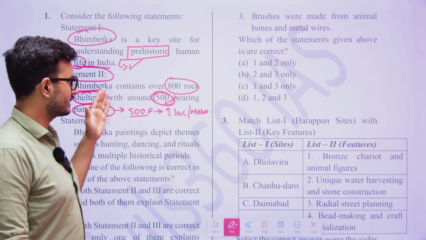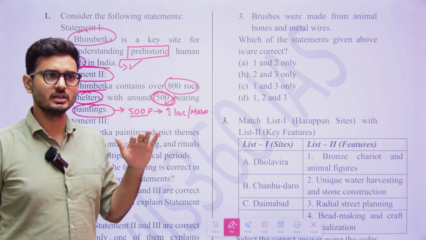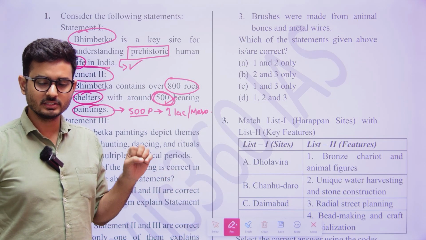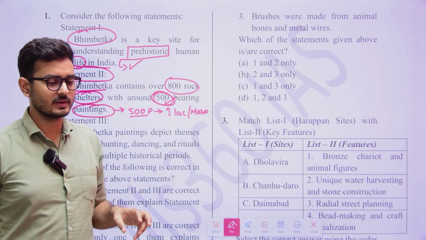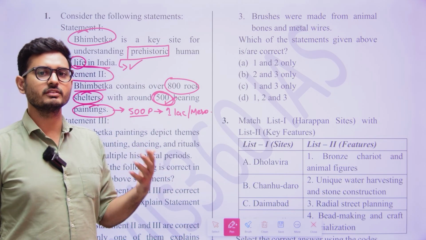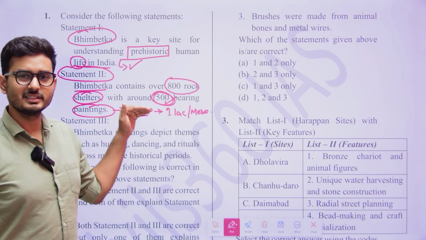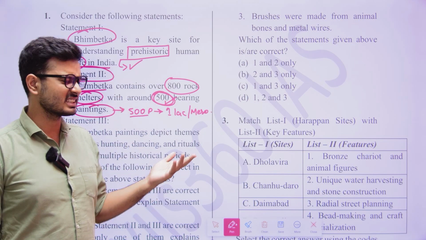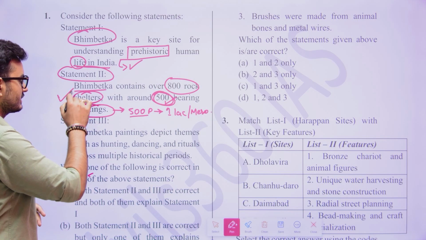So from there, we need to understand what the examination wants. See, the examination will not ask you for accuracy, because the examination doesn't want you to know the things accurately, but it just thinks that you should have an idea of it. So here, is the statement being informative enough? Yes, it is being informative enough, so this statement is correct.